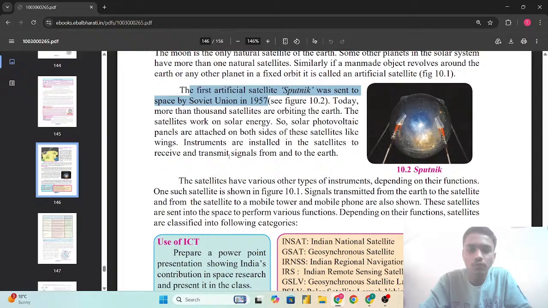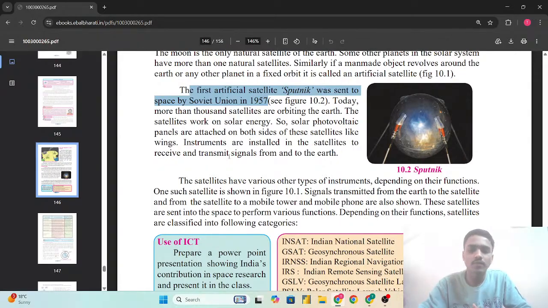So solar photovoltaic panels are attached on both the sides of the satellites like the wings. Instruments are installed in the satellites to receive and transmit the signals from and to the Earth. So the different instruments, receivers and transmitters, are all fitted on the satellites to receive the signals from the Earth and also to send the signals.